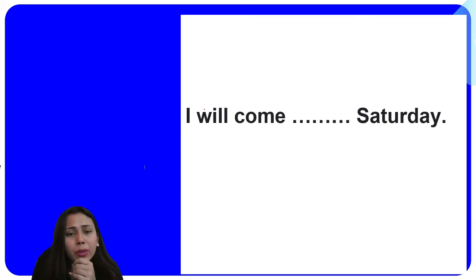Then the next question for you, this is the next activity, where you have to read the example and then tell me what preposition you are going to use here. So what are the steps for that? First of all, you need to check what it is talking about. Definitely this is an example of preposition of time, right? Now time के अंदर बहुत सारी चीजें आ रही हैं, months, years, exact hour, days, right? Now first of all, you have to check whether we are talking about a month, a day, a year, or what.